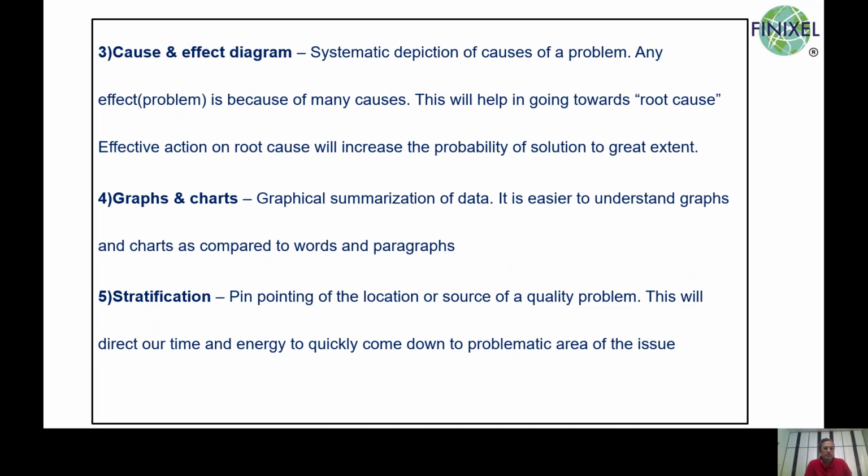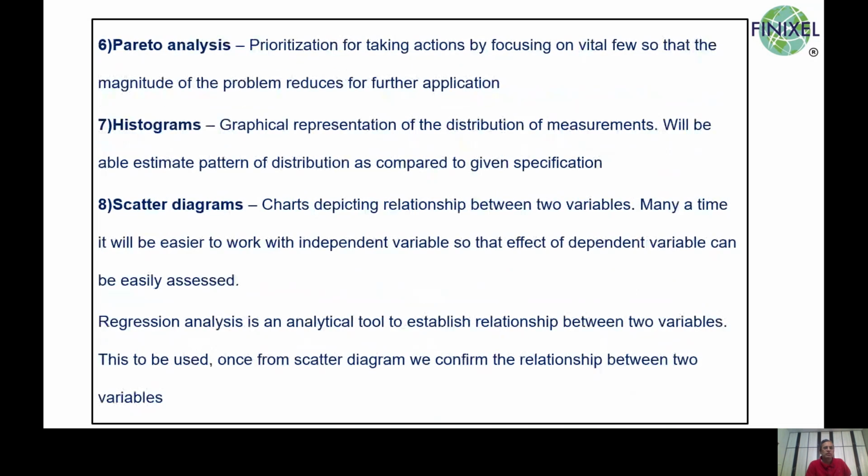So in an organization, we have many occasions wherein there will be need to bifurcate data. For example, shift-wise, machine-wise, supplier-wise, line-wise, operator-wise. So stratification is the tool which is very useful to bifurcate data so that meaningful solutions can be obtained. By stratification, we will be narrowing down our scope of work so that our entire energy and effort are put on the problematic area.